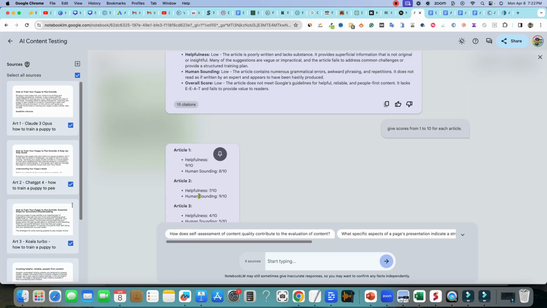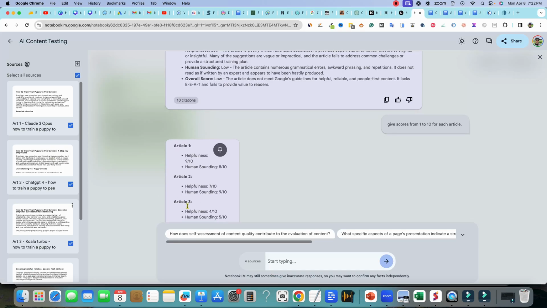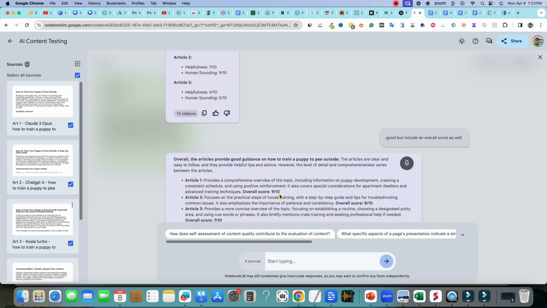So then we come back, and then article 2, which was the ChatGPT article, we had a 7 and then a 9, right? So then I put a 7 for helpfulness and a 9 human sounding. And then article 3, we got a 4 and a 5. This was the Koala Writer, so 4, 5, right? And I kind of tried to color code them the best I could with different colors. Right over here. So that's kind of where we got these scores from, right?